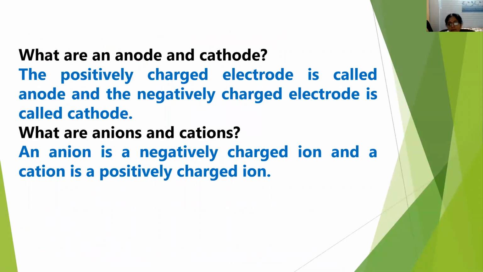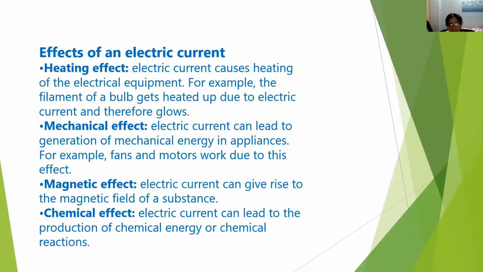Now, what are anode and what are cathode? The positively charged electrode is called anode, and the negatively charged electrode is called cathode. Then we have learned what are anions and cations. Anion is a negatively charged ion and cation is a positively charged ion.